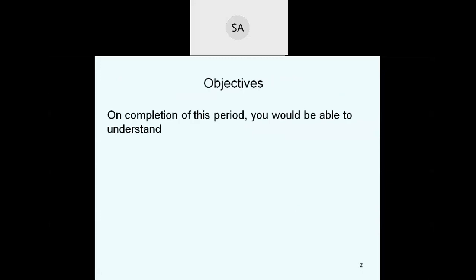On completion of this period, you will be able to understand the topics: what is a transistor, how it is formed, and the symbols of transistors. Let us recall the topics we discussed in the last lectures before going to discuss this one.